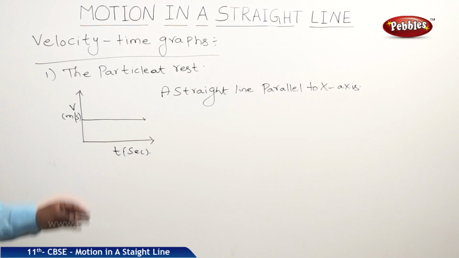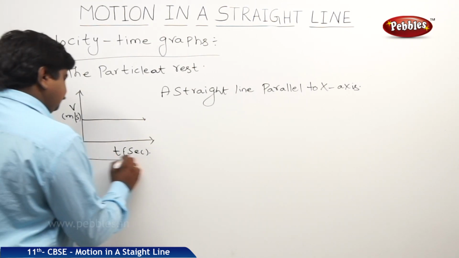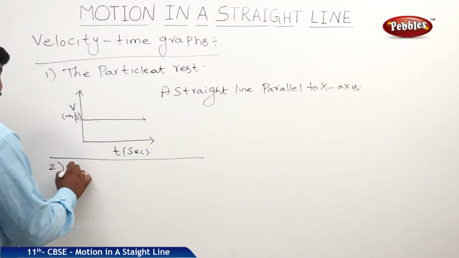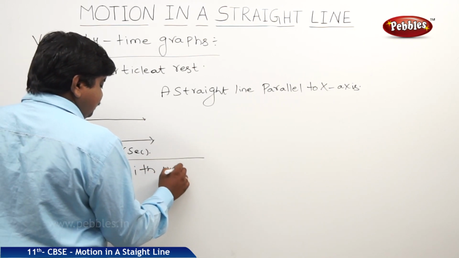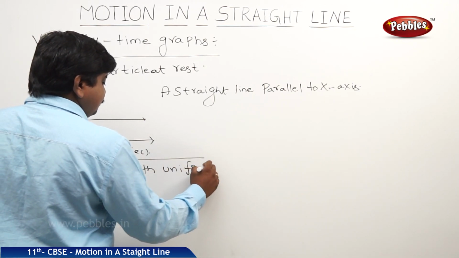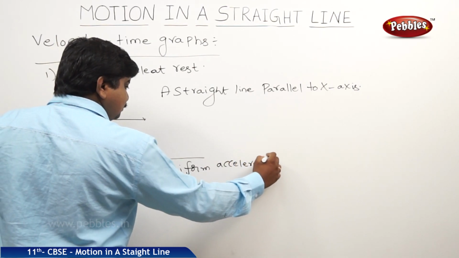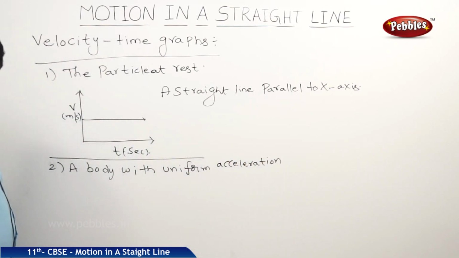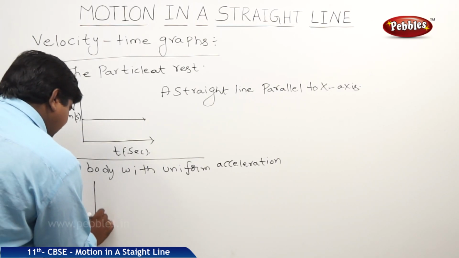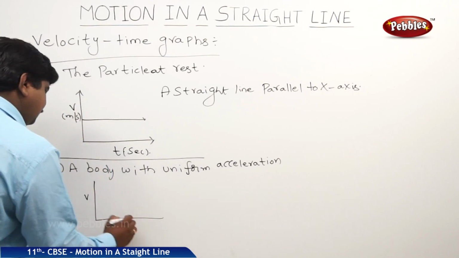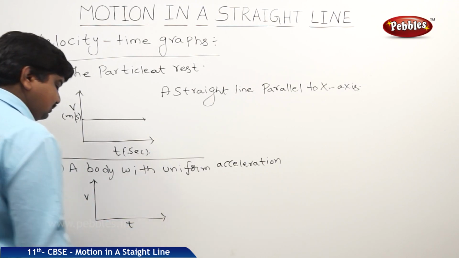Now, a body with uniform acceleration. For acceleration, the physical quantities we need are velocity and time, so again we take time on the x-axis and velocity on the y-axis.